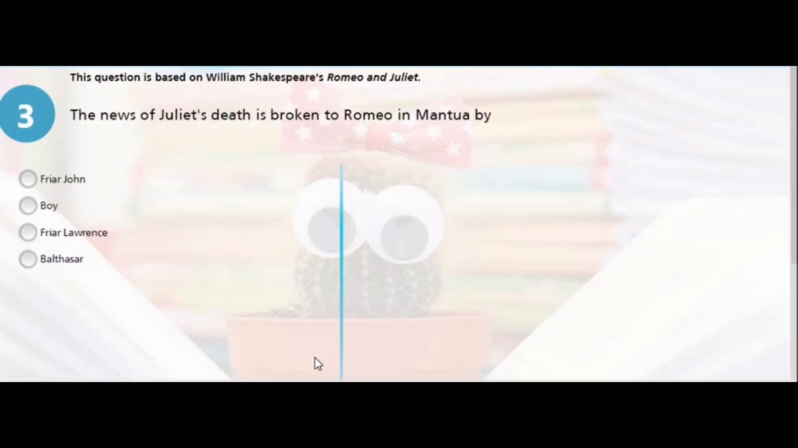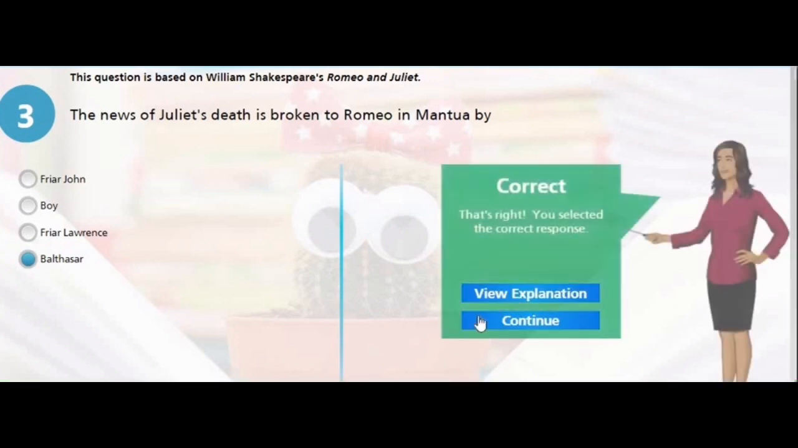Question 3. Still on Romeo and Juliet, the news of Juliet's death is broken to Romeo in Mantua by who? The right answer is Balthasar, which is D.